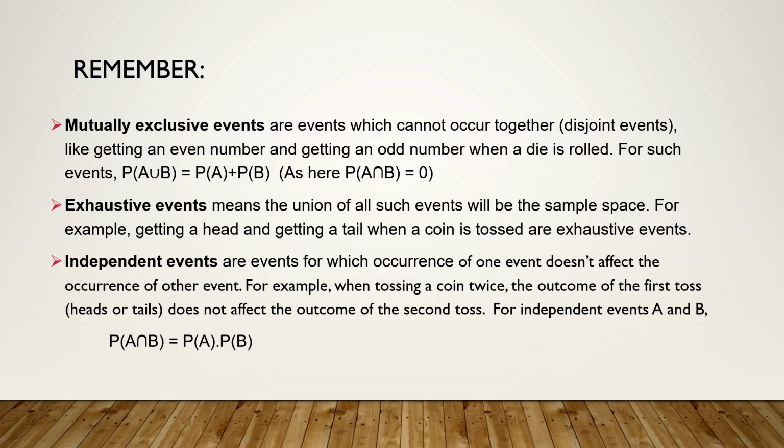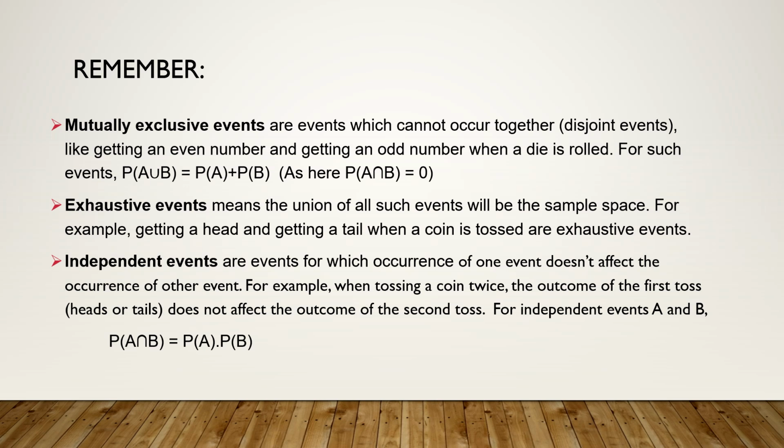Some definitions where people generally get confused: mutually exclusive events and independent events. Now, mutually exclusive events means they cannot occur together. They cannot occur together means they are disjoint. That means P of A intersection B is 0.